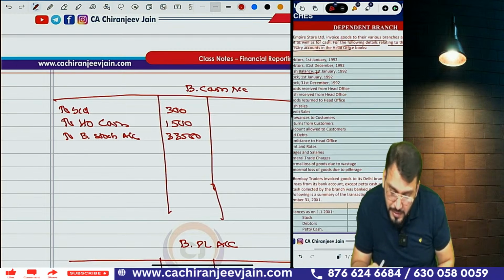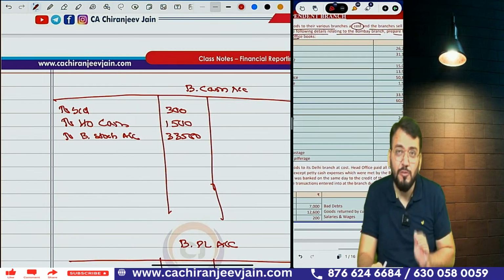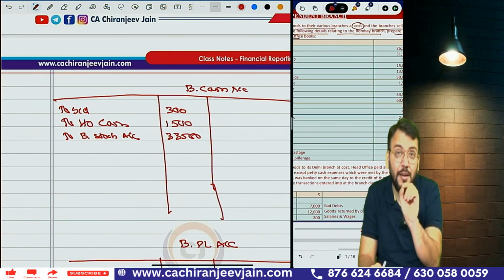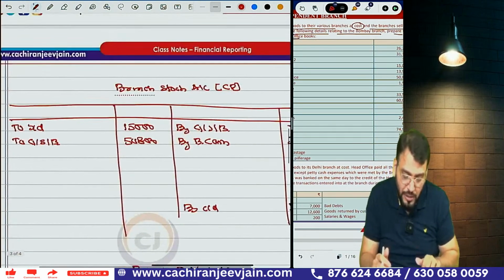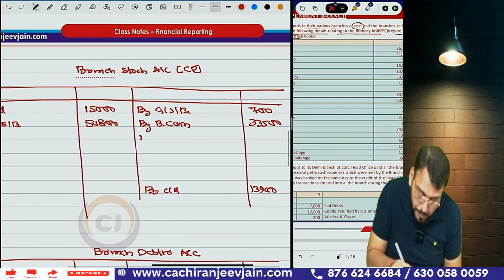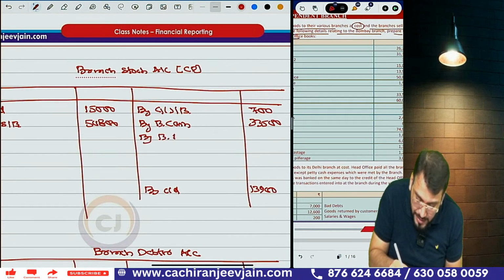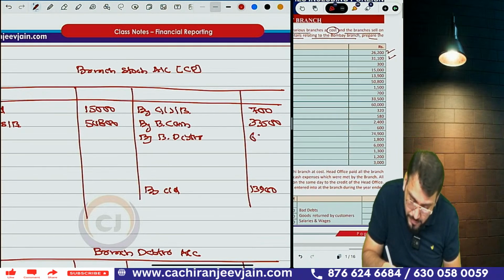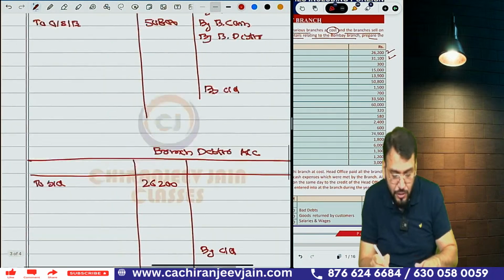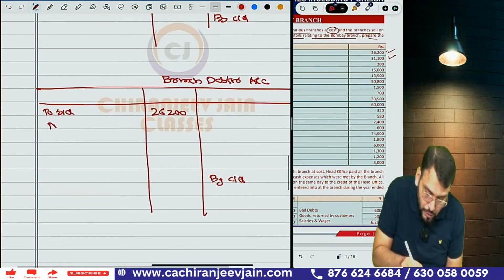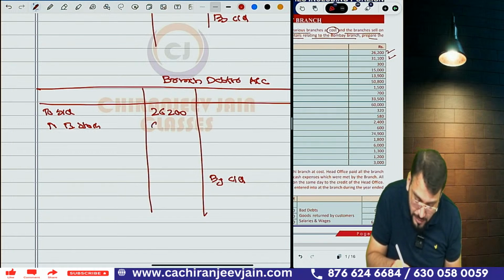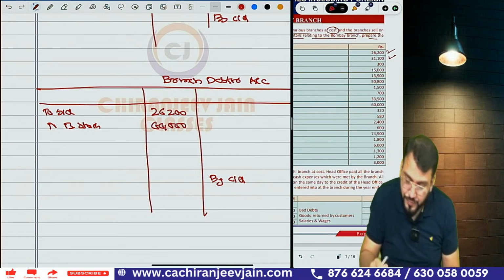33,500. Then what is given? Credit sales. So credit sales means what? Branch debtor account will increase, and branch stock will decrease. To write down in stock account by branch debtor 60,000, and your debtor will also increase. To come to debtor account, write down to branch stock how much? 60,000. Are you able to follow me?